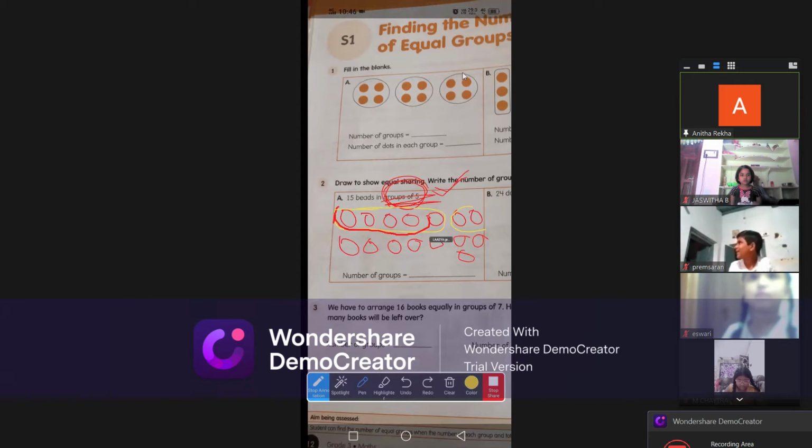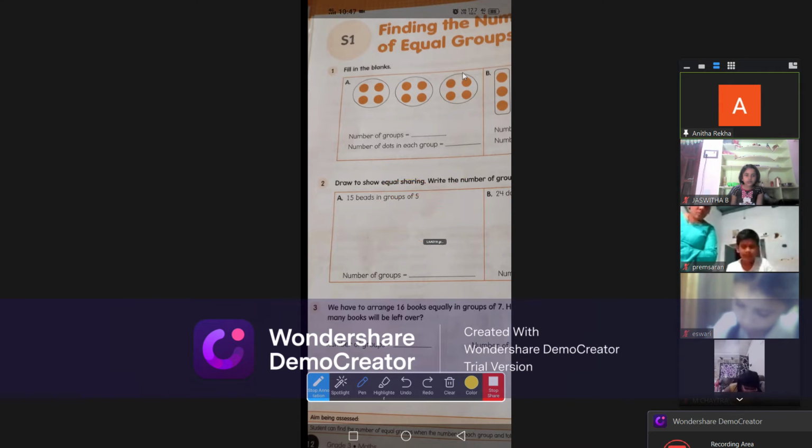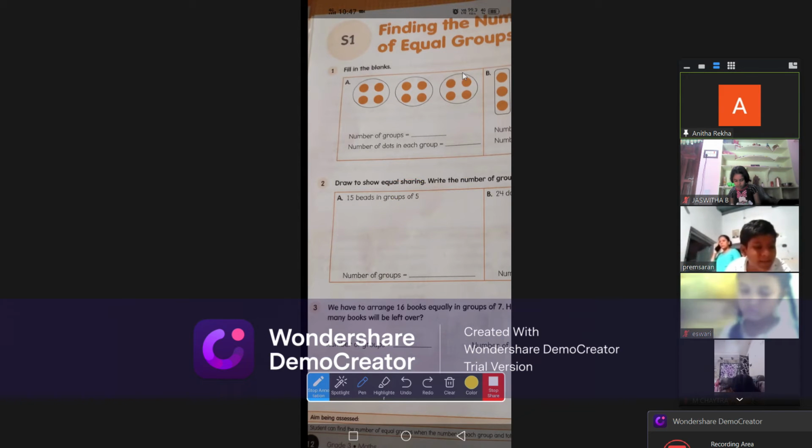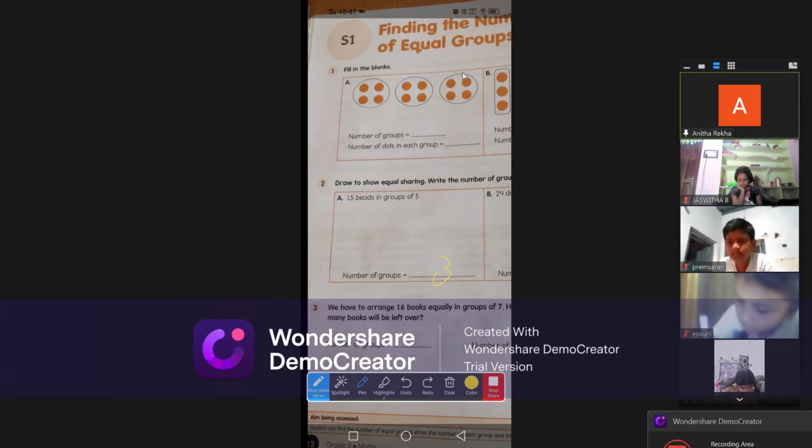How many groups you got? Tell me how many groups you got if you circle 5. 3. Very good. 3 groups you will get. Write in the blank. Down blank is there. Miss, I wrote that one also. What we did, children, I have drawn 15 beads and 5 I have circled. Here the same, do the B1.